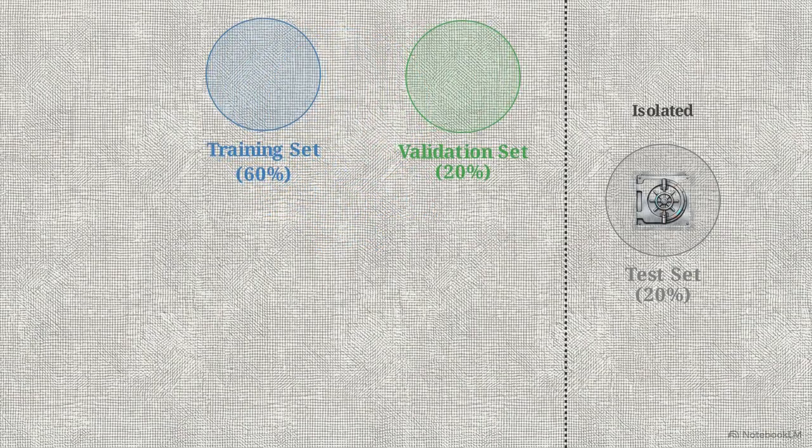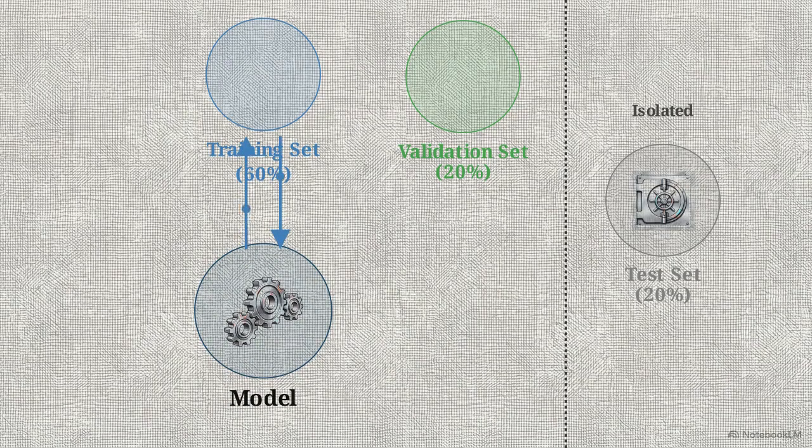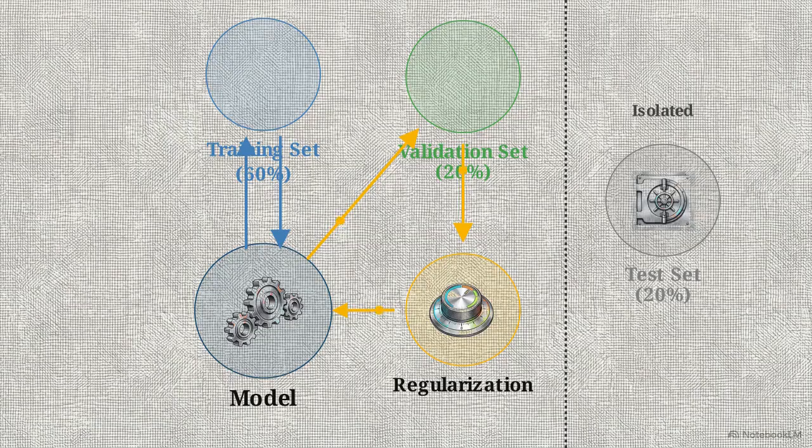To prevent leakage, we must fracture the training data a second time. This creates a third temporary testing ground called the validation set. This establishes a safe workflow loop. You train the model on the core training data, test it against the validation set, adjust the regularization dial, and repeat until the performance is optimized.